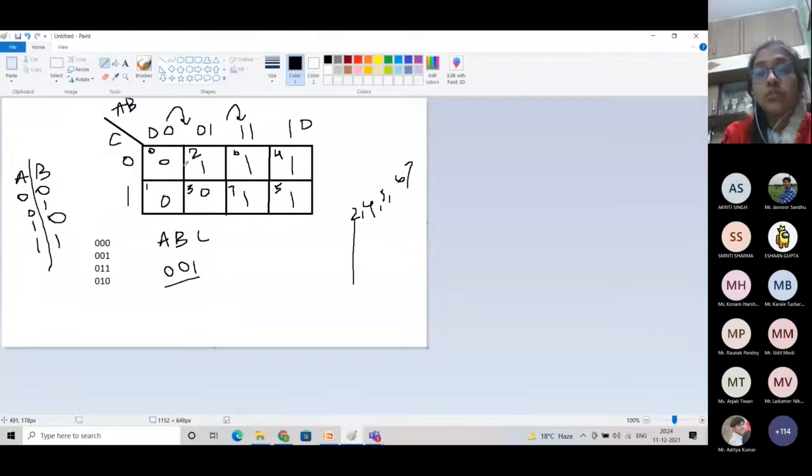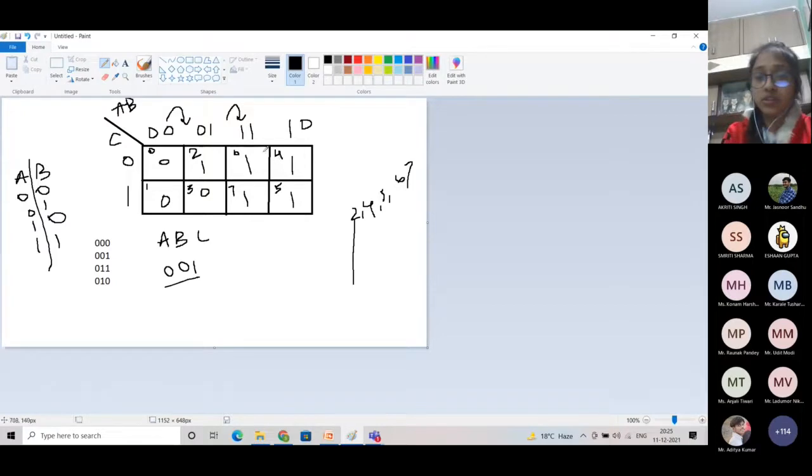Fine. So the first rule is that we can make groups only with our adjacent blocks. Okay. The second rule is we have to see that our group should be as large as possible. Okay. The third rule is we can include each one in as many groups as possible. I'll show you how this is going to be possible here. And the most important rule is in each group, we should have the number of squares in powers of 2 only.